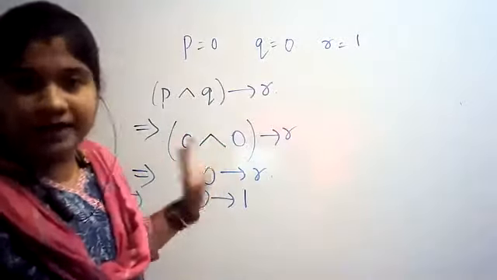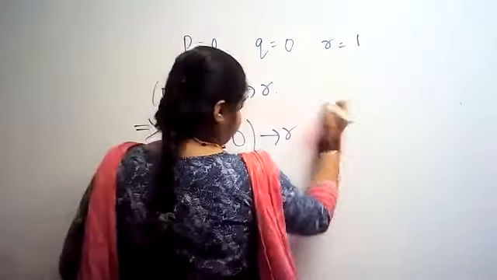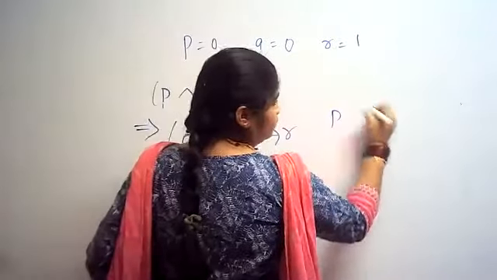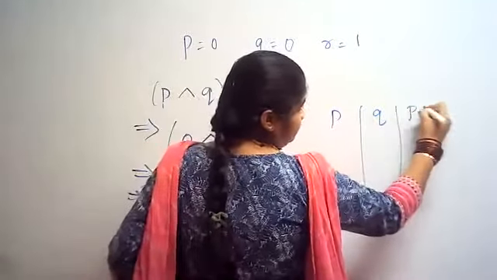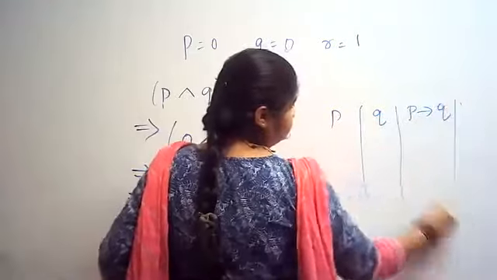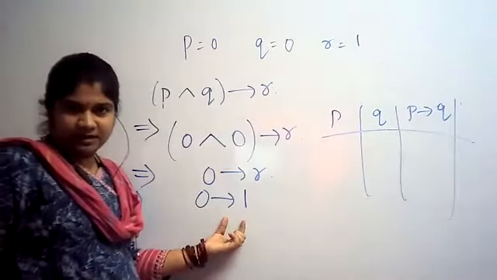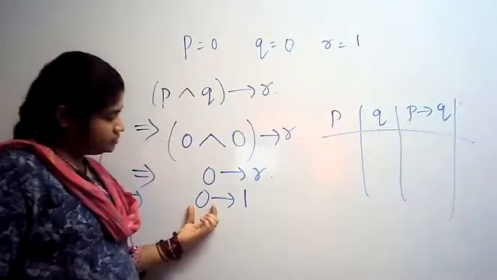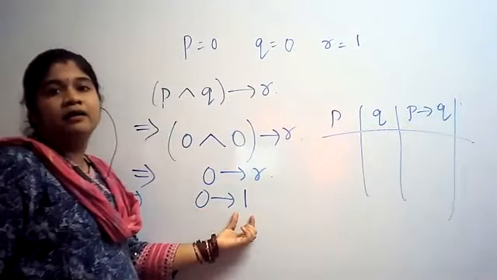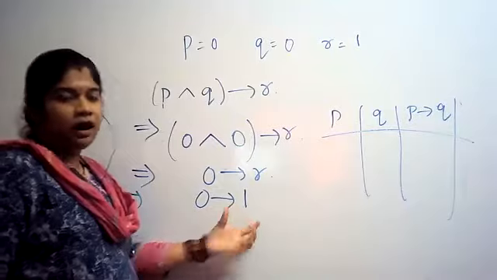For now I'll put the truth table. Okay, P, Q, P condition Q. This is like P for us, this is like Q, that's it. Okay, this 0 is like P, and this is like Q.